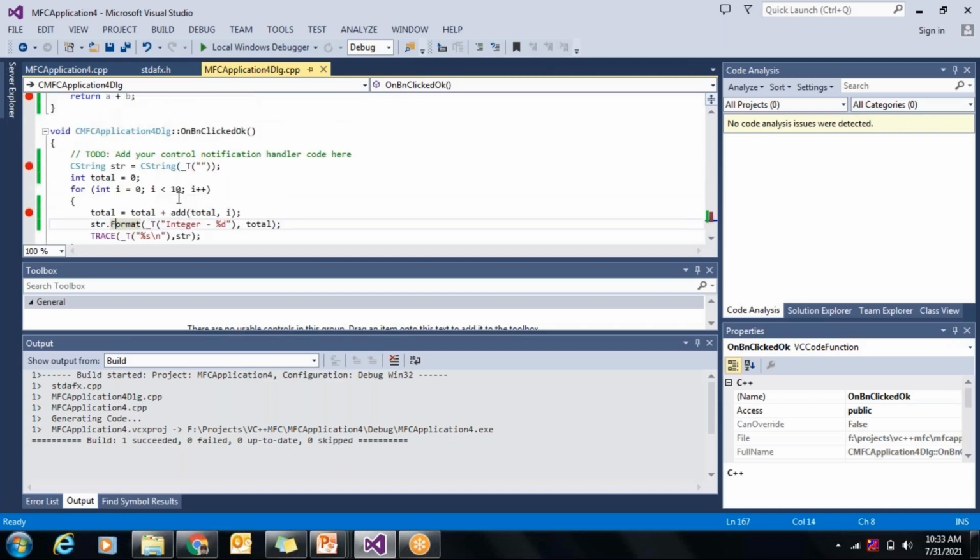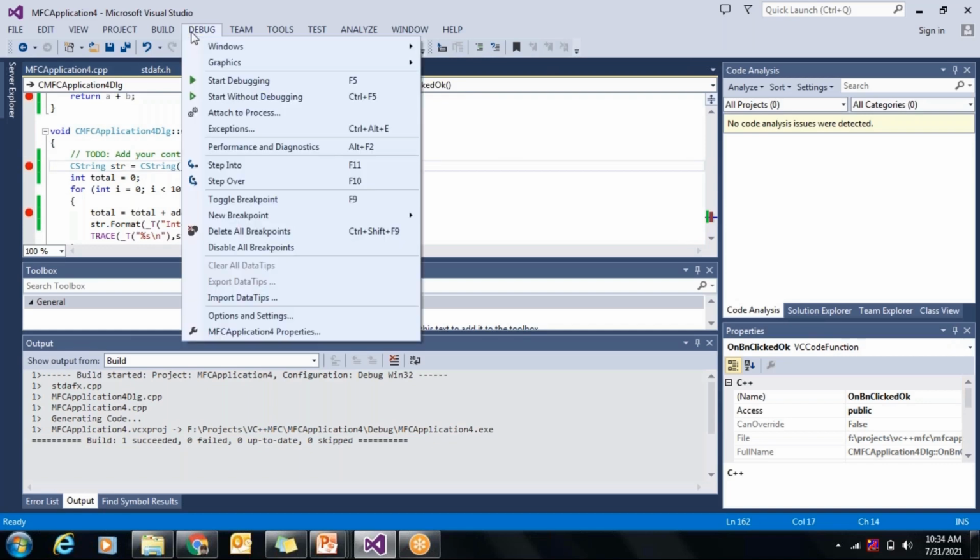Now we will see each of the things we discussed in this particular program. So in order to do the debugging, you have to click start with debugging. And one thing I want to tell here, whatever concepts we saw, it is not just specific to Visual Studio, except the trace statement, which is specifically for VC++ MFC.